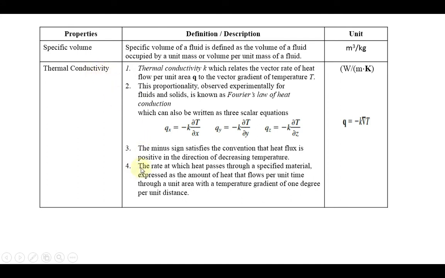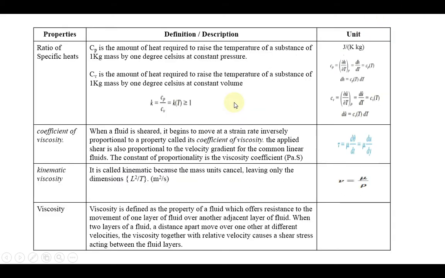What is the meaning of thermal conductivity? The rate at which heat passes through a specific material, expressed as the amount of heat that flows per unit time through a unit area with a temperature gradient of 1 degree per unit distance. So that is the meaning of thermal conductivity, like what we discussed in the previous case, like joules per kg, your specific heat.